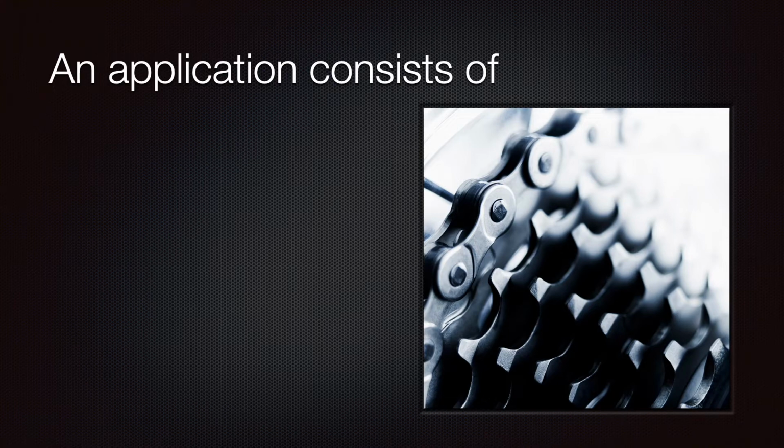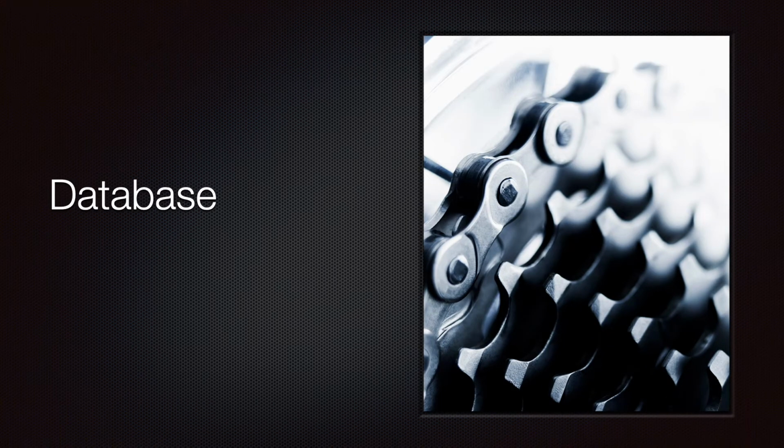And an application consists of three parts. It has a database, it has a web API, and it has a front end. These are the three basic components of an application. So let's look at the database. The database evolves around an axiom called CRUD.